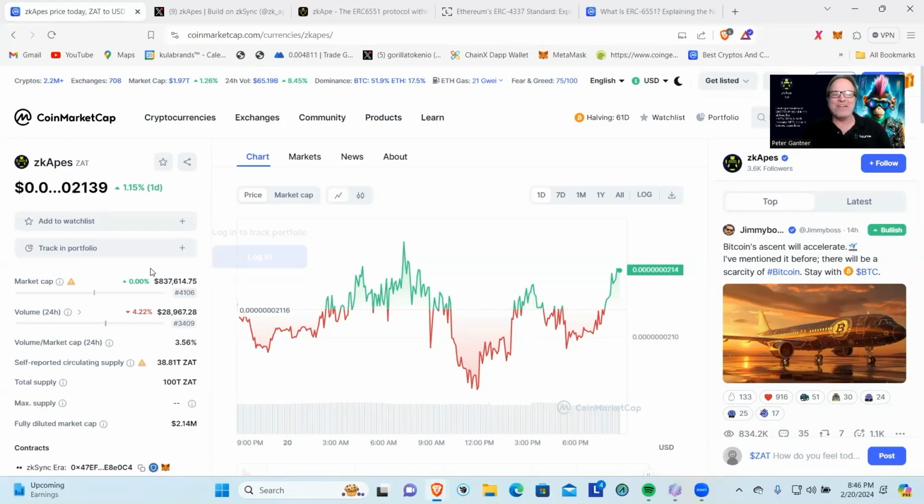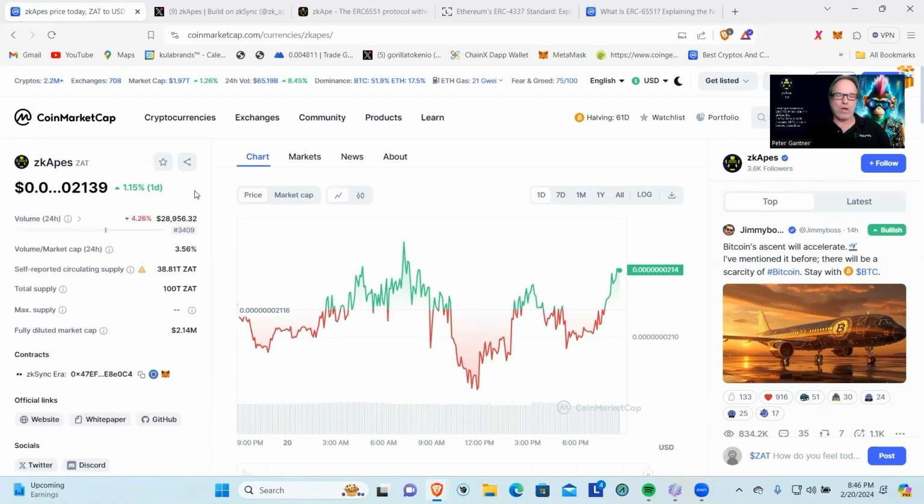It's got an $837,000 market cap, so it's less than $1 million. The token is, oh my goodness, let's see, how many zeros? 1, 2, 3, 4, 5, 6, 7 zeros in a 2139. There are a total of 100 trillion ZAT tokens with about 38% that are self-reported supply. So about 38%, it's a $2.14 million total market cap.